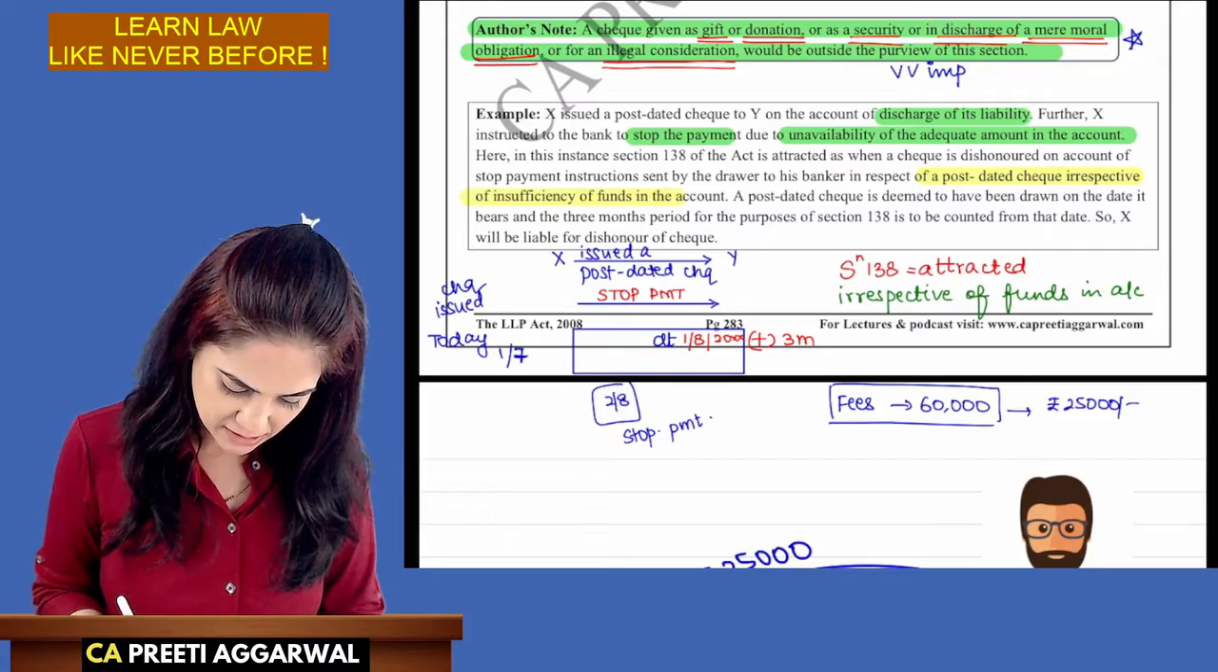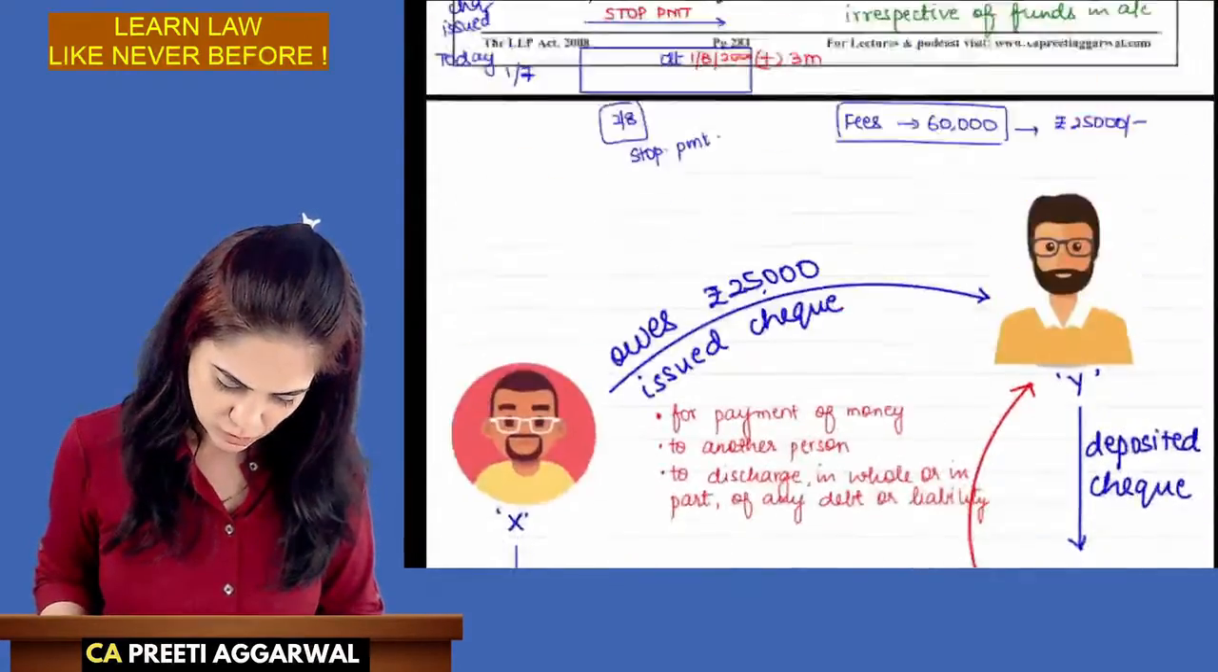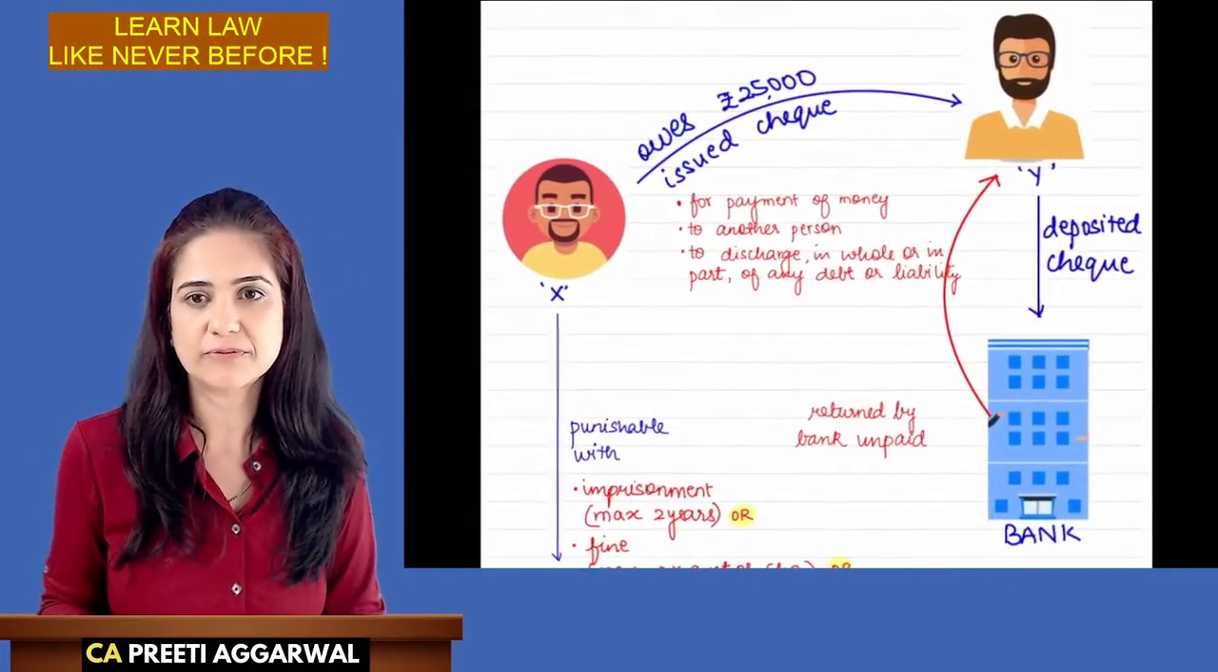A post-dated check will be valid for 3 months from the date of drawing. So you can just ensure that you have written everything properly. Just see if you have covered it.